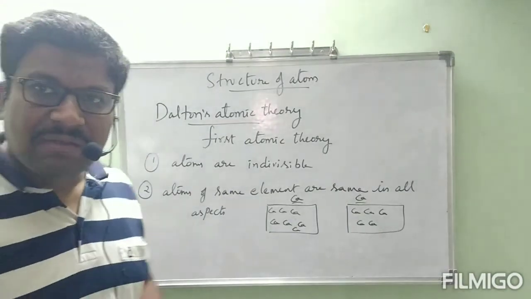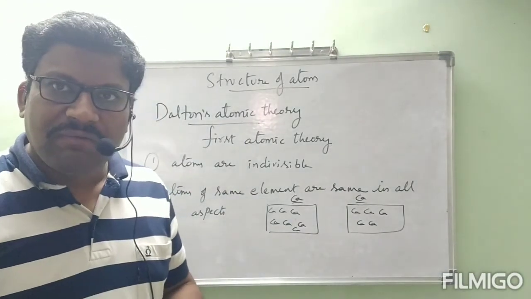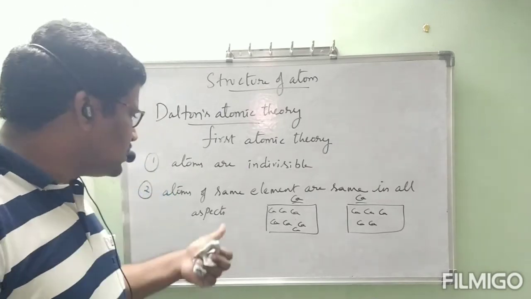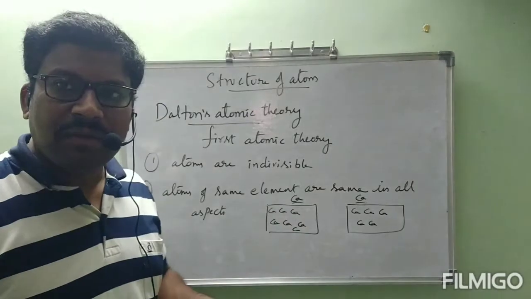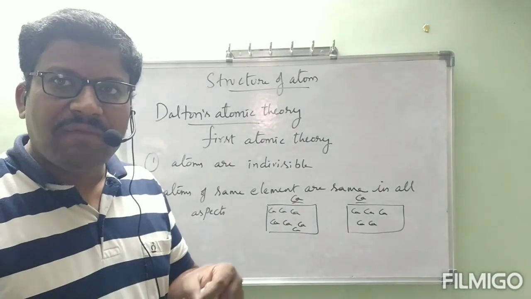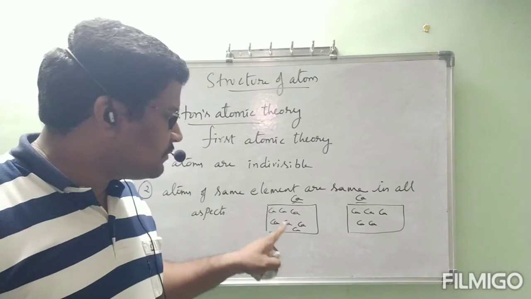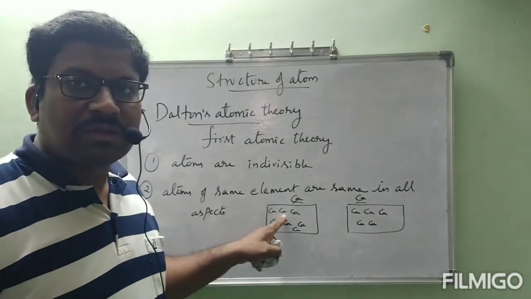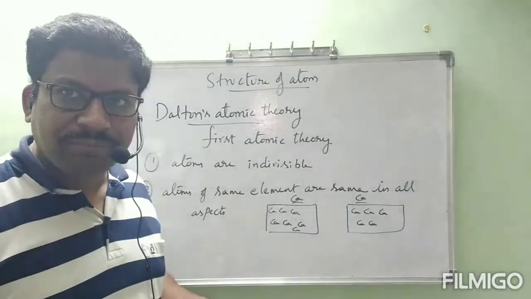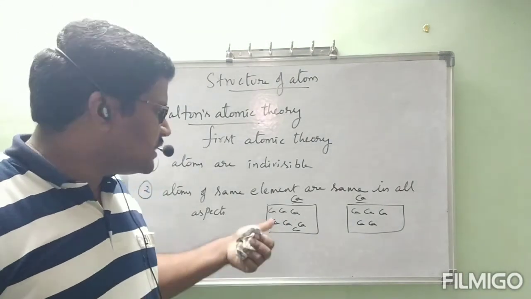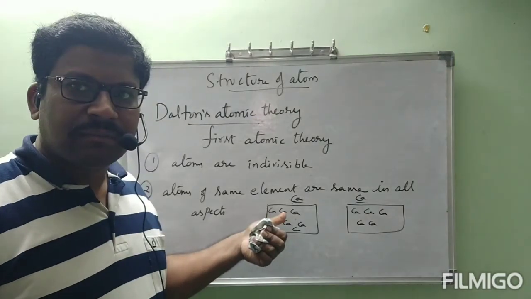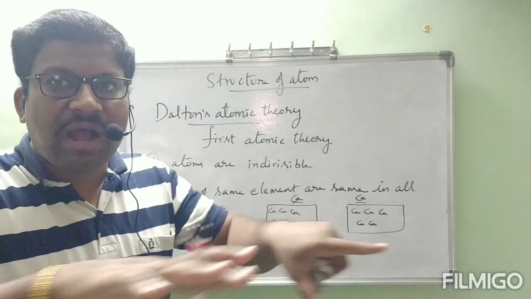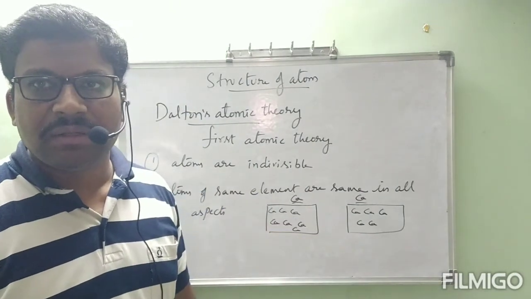In all aspects means whether physically or chemically. In physical properties and chemical properties, in whatever way it might be, one calcium atom and another calcium atom will be the same everywhere. If this calcium atom undergoes reaction with oxygen, it will form calcium oxide. This calcium also undergoes reaction with oxygen to form calcium oxide. That is chemically. Physically, if this is white in color, this is also white in color. It means the total calcium is white in color because all atoms are the same. That is the meaning. Okay.